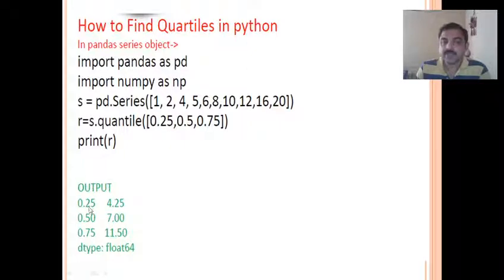Similarly, for the first quartile, that is 0.25, in the left part you have to find the center element and find the average, and you get the first quartile. Similarly, the third quartile is from the other part. Clear? So you know that to get quartiles, that is 0.25, 0.5 and 0.75, the function name is quantile. To get quartile values, you need to use the function quantile only.